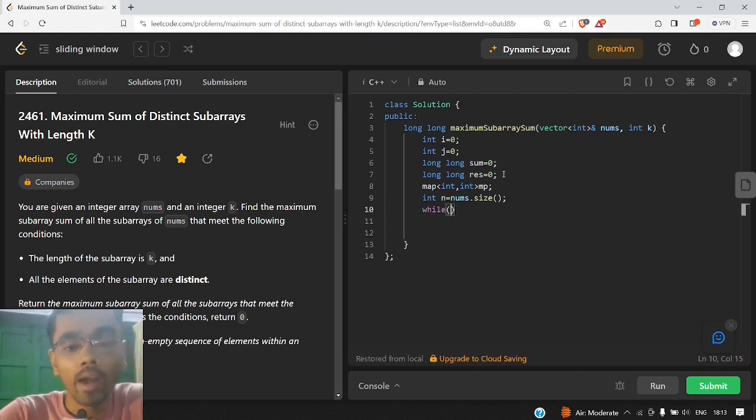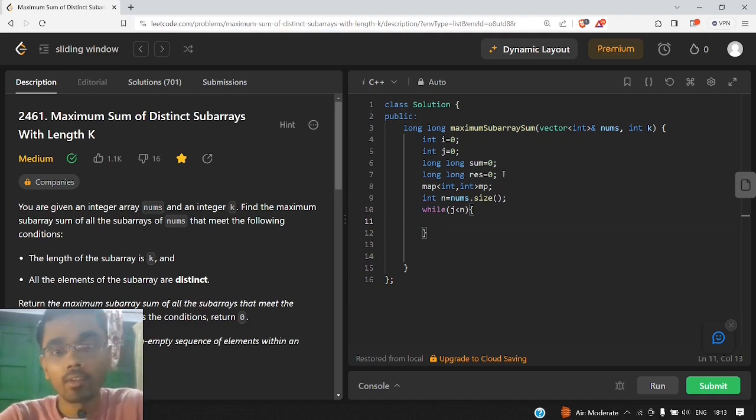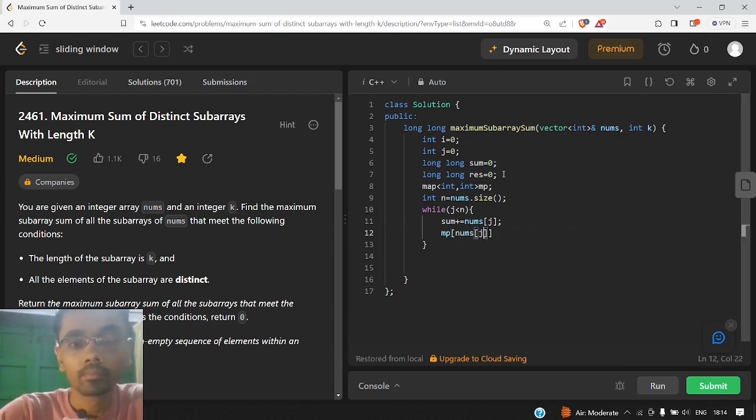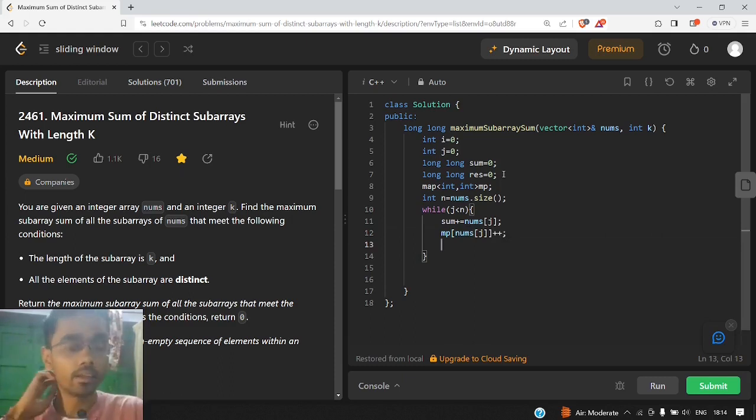So now we have to iterate towards the right until we reach the end of the array, and within that only we will compute the valid subarray and its corresponding sum. So we'll do this until our j reaches the end, and whenever we are iterating, we'll keep on updating our sum, and also we will keep on adding that number into our map. So we'll keep on increasing its frequency inside our map, and we'll increase our j pointer as well.